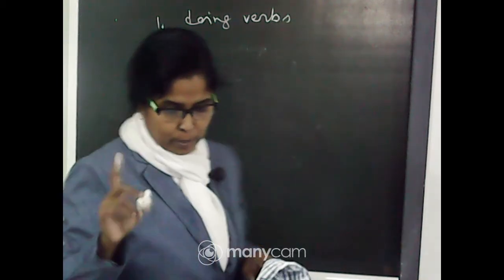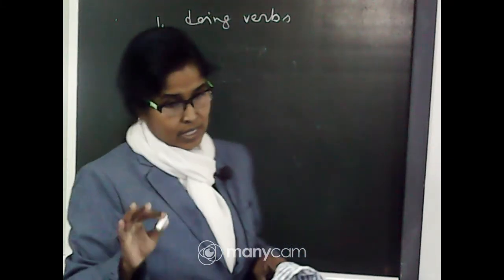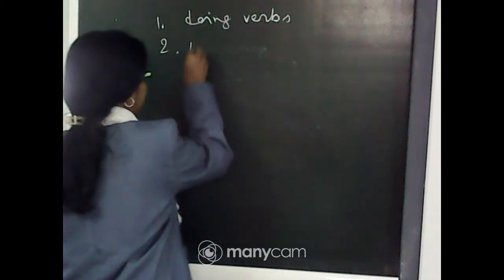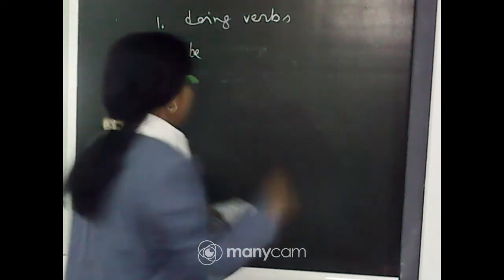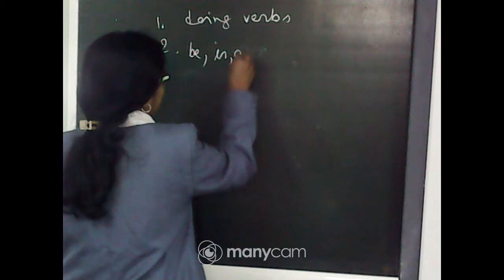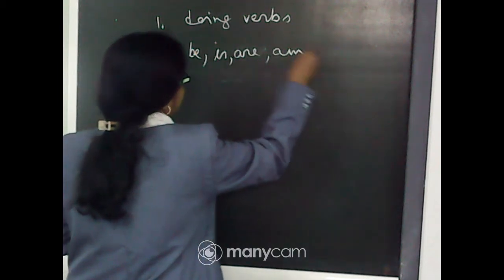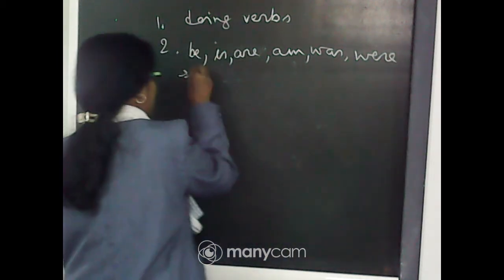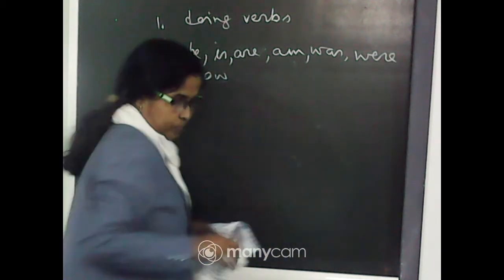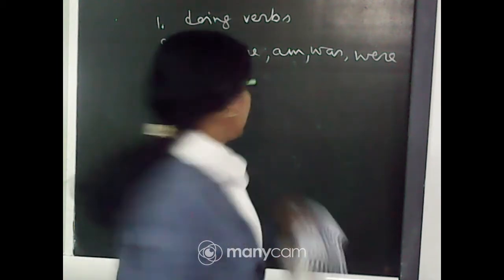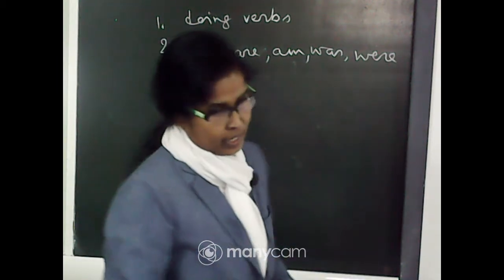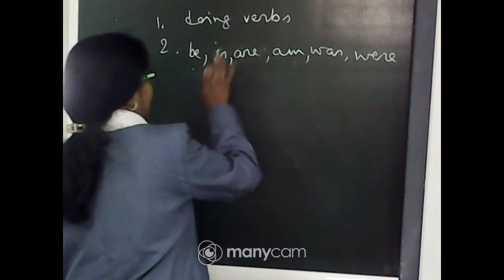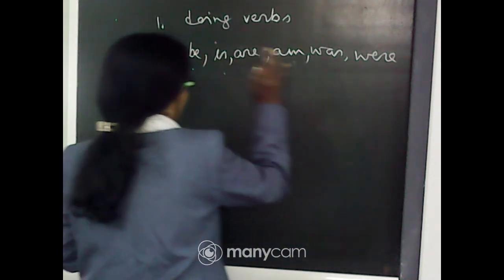Be verb. Be and its forms suggest being. That means be and its other forms: is, are, am, was, were.